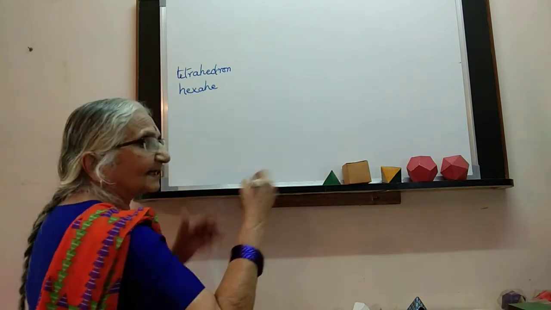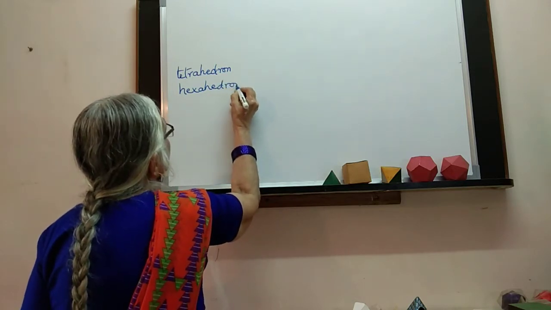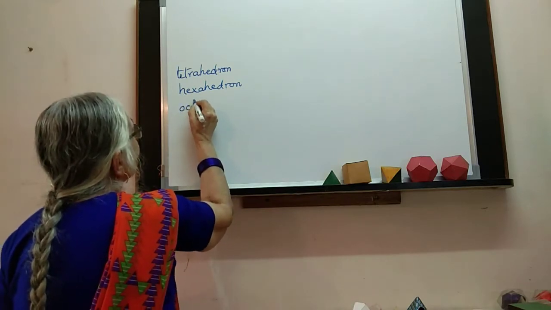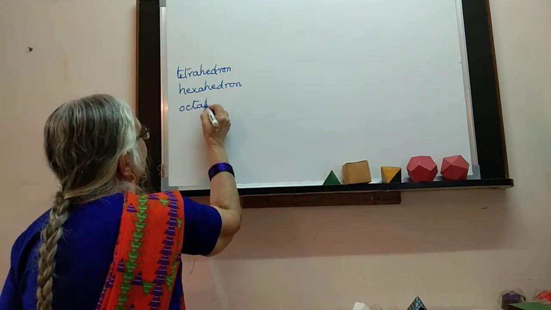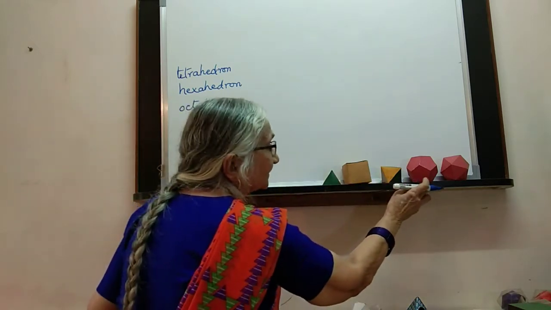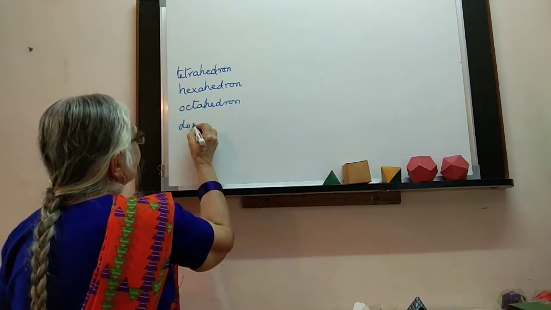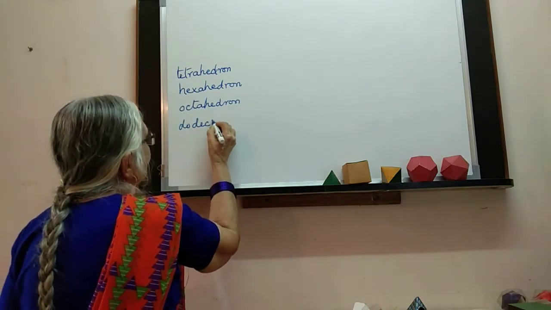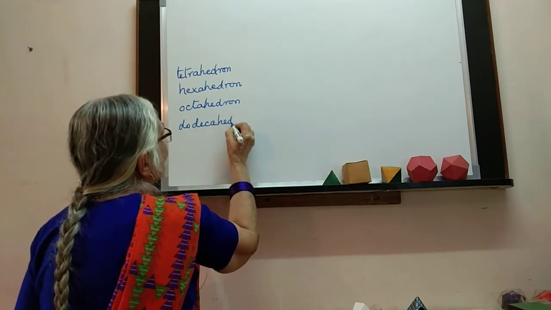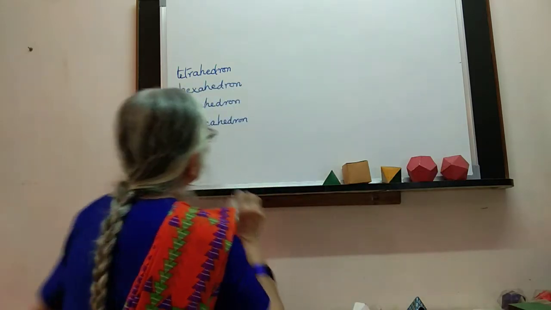Hexa is like hexagon, it is 6. Then octahedron, octa is 8, like octagon. Then this is 12, 10 plus 2. So dodeca: do is 2 and deca is 10. So this is with 12 faces. And the last is icosahedron.